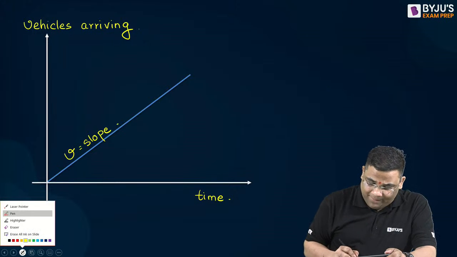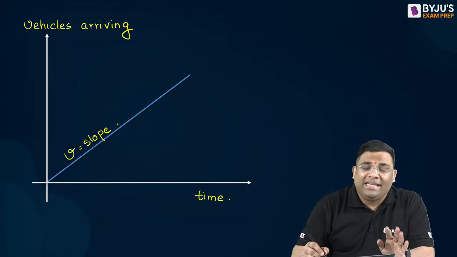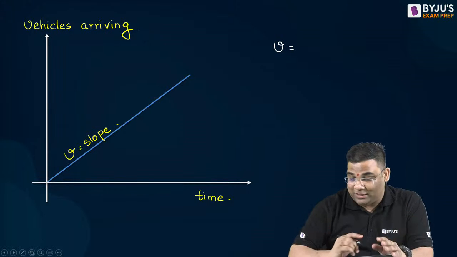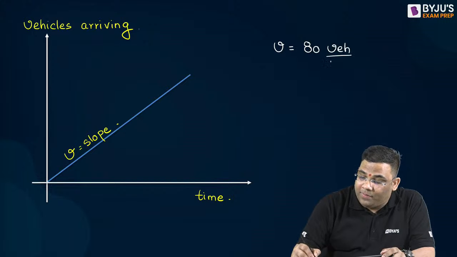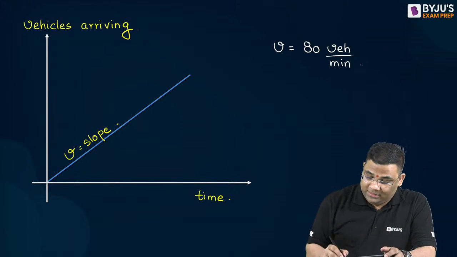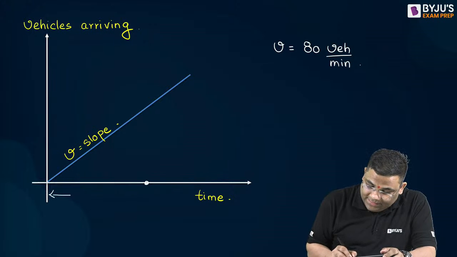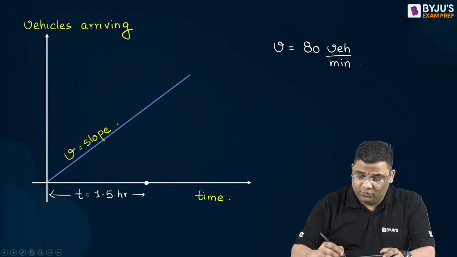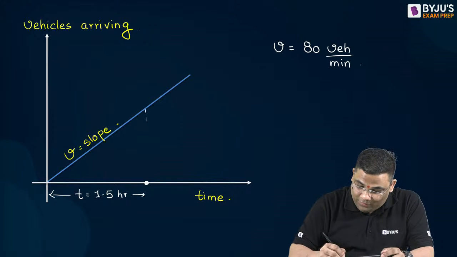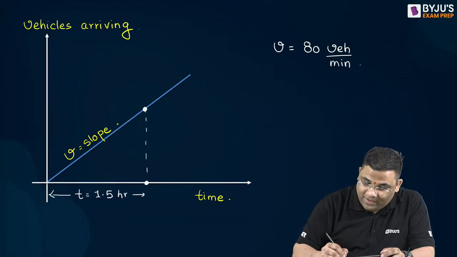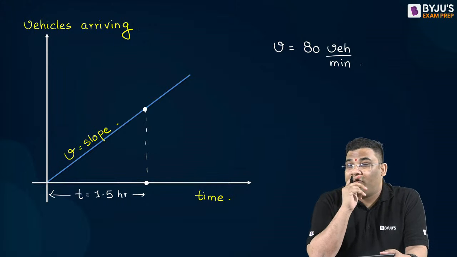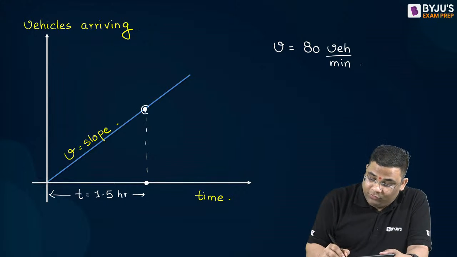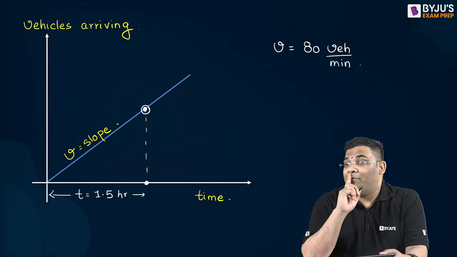Now suppose I am giving you an example. Now answer me this question. Suppose I am telling that vehicle arrival rate is 80 vehicle per minute, and suppose time t here is 1.5 hour. Can many of you answer what will be this value? If I am seeing at time t is equal to 1.5 hour, then what will be this value? Can you calculate and give me?